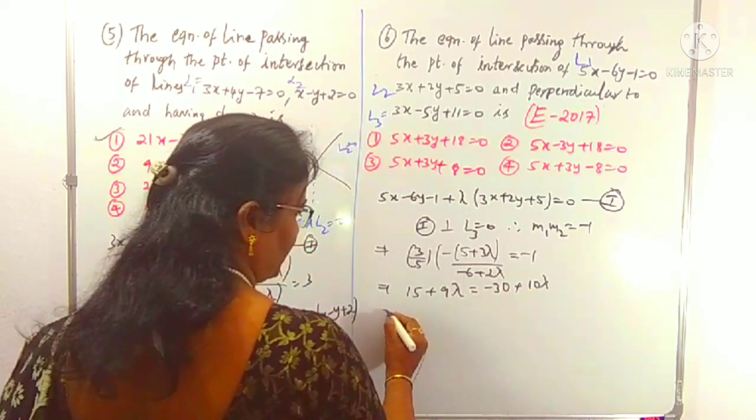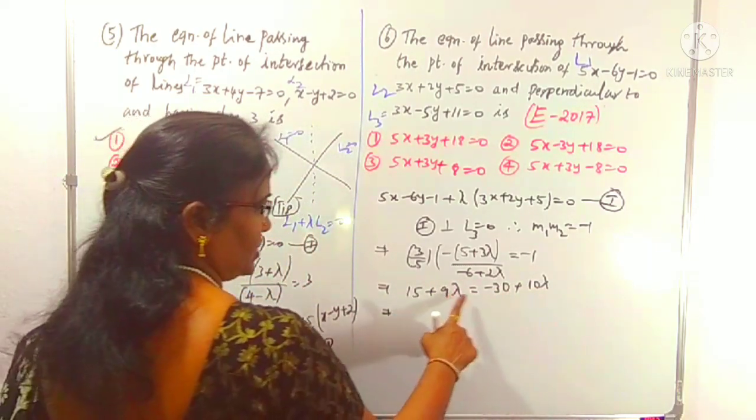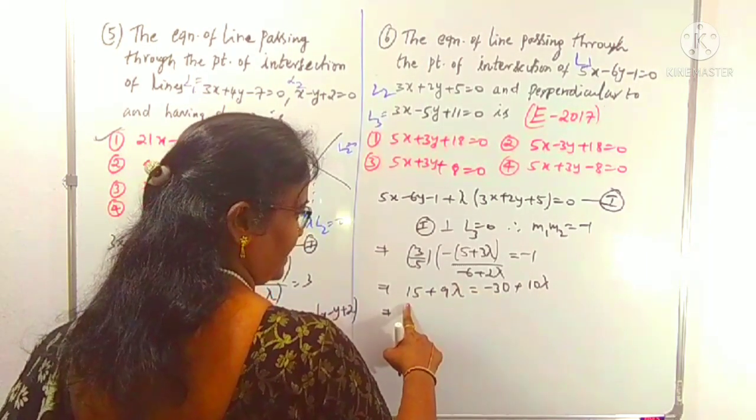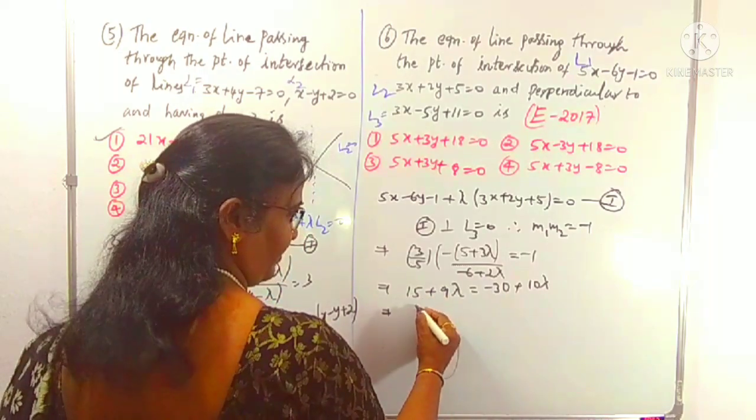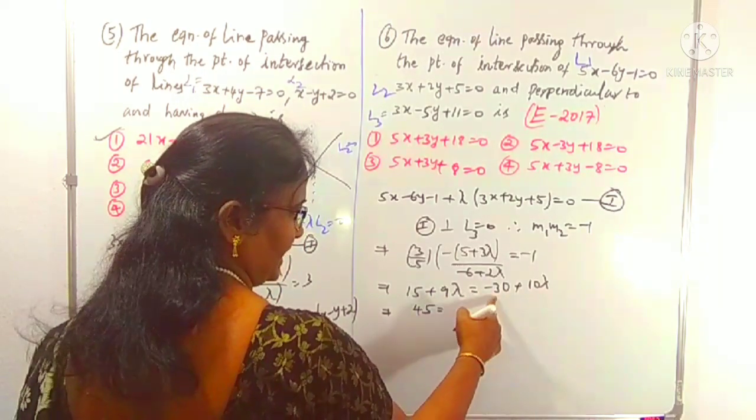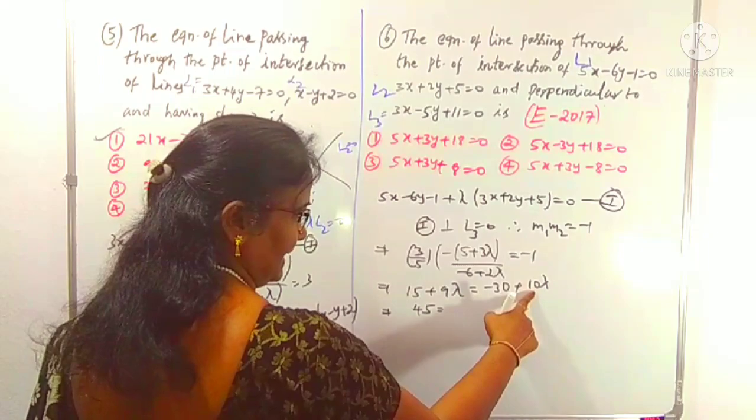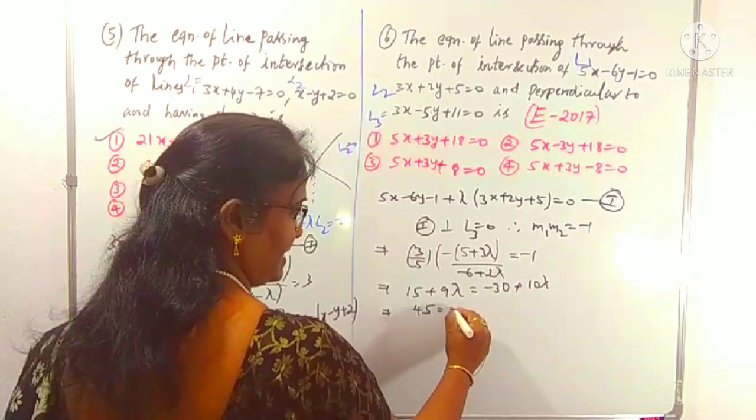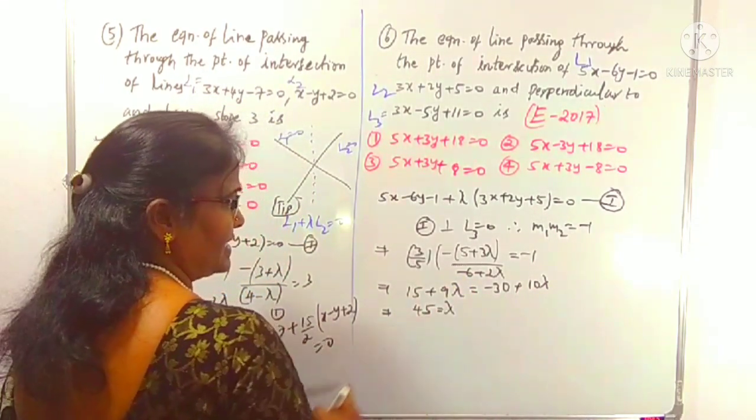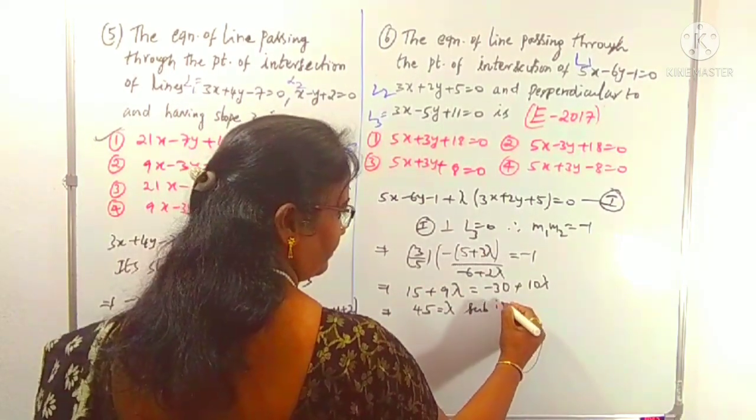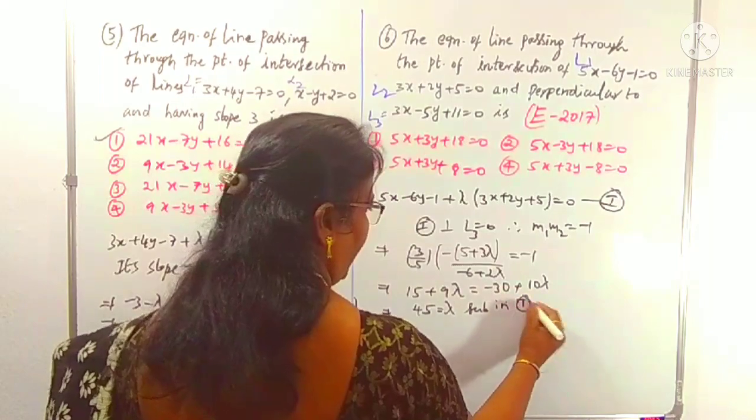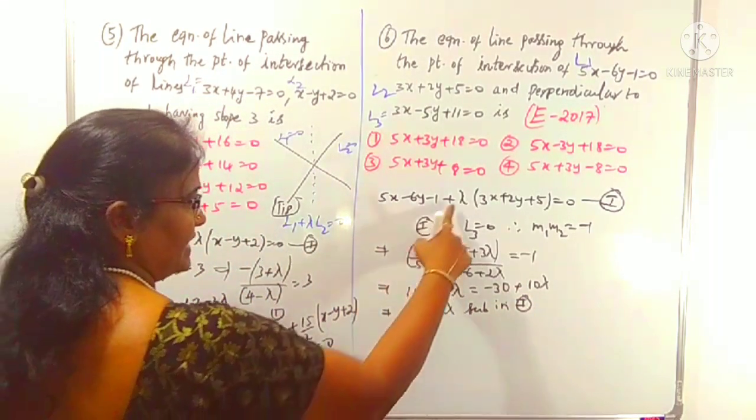Right. Now a simple calculation you have to do. Taking 30 to the left side, minus 30 becomes plus 30. 30 plus 15 is 45. Here 10 lambda minus 9 lambda is lambda. Lambda we got as 45. Substitute in equation 1. Wherever lambda is there, take the 45.